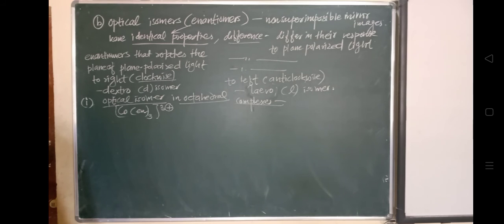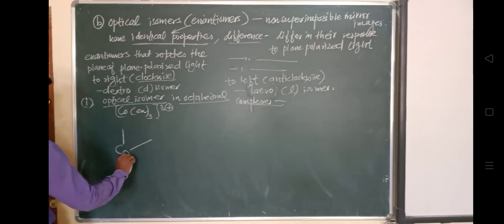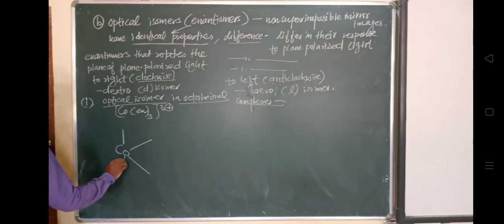So let's see. This is a cobalt. Let's draw the structure of cobalt now.